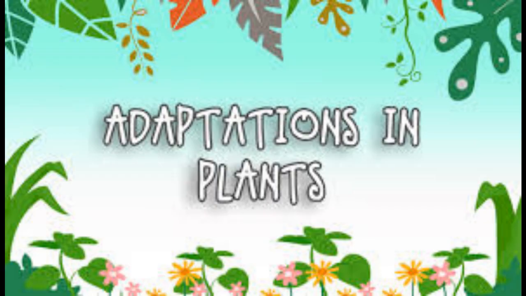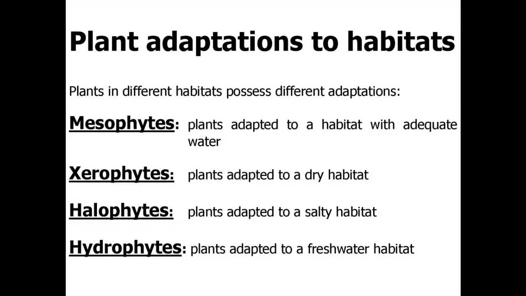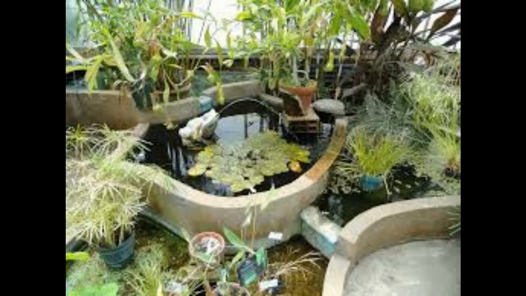First, we'll see about adaptations in plants. Based on the amount of water available in the habitat, plants are divided into three categories: hydrophytes, mesophytes, and xerophytes. Hydrophytes are the plants which live in water. They are also called aquatic plants.